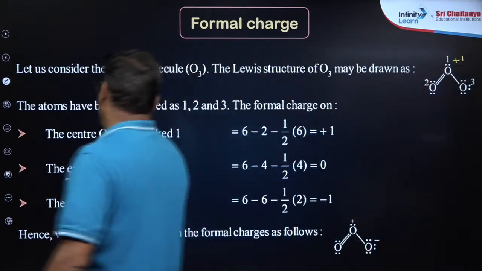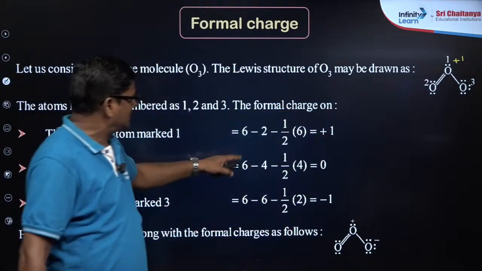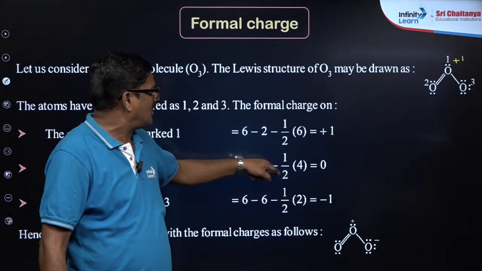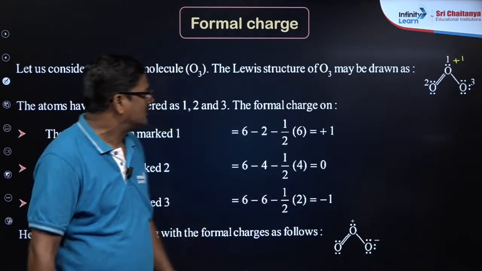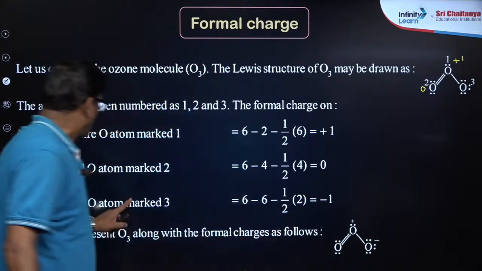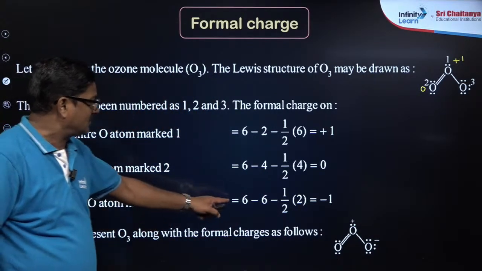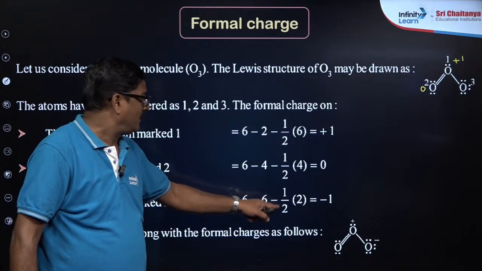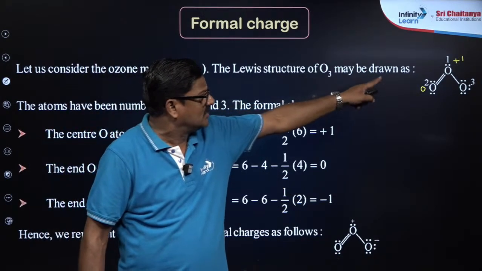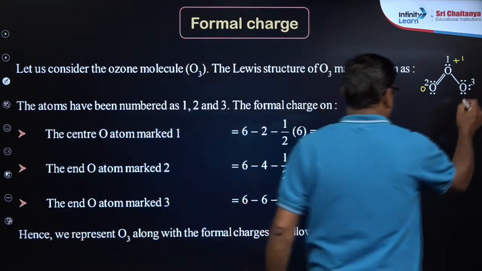And the end oxygen atom marked as 2: 6 - 4, because it has only 2 bonds, and half into 4, so that is going to be 0 here. And the end oxygen atom marked 3: 6 - 6 minus half into 2, because it has only 1 bond containing 2 electrons, that is equal to -1.